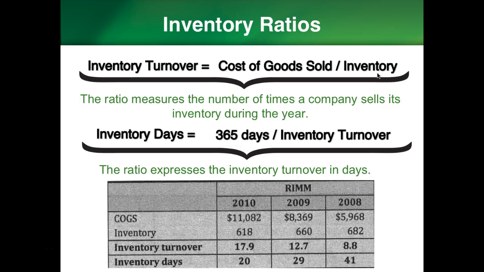Inventory days equals 365 days in the year divided by the inventory turnover ratio. The ratio expresses the inventory turnover in days. This format is usually easier to understand.